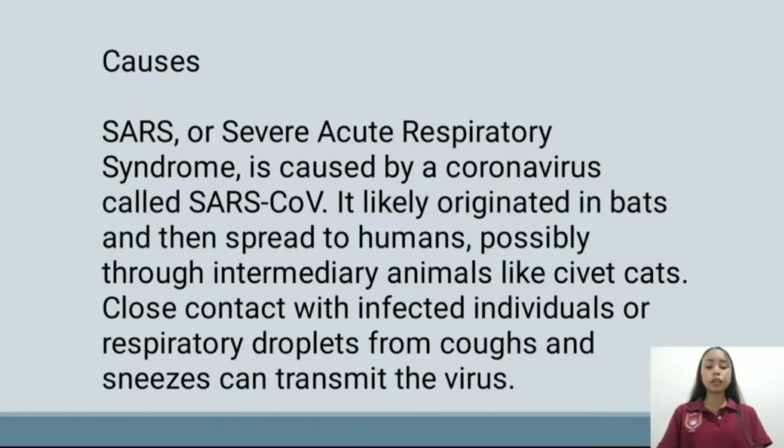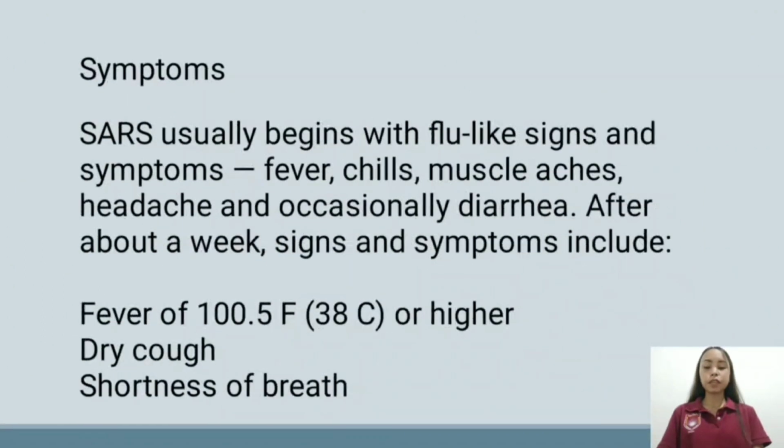It likely originated in bats and then spread to humans, possibly through intermediary animals like civet cats. Close contact with infected individuals or respiratory droplets from coughs and sneezes can transmit the virus.